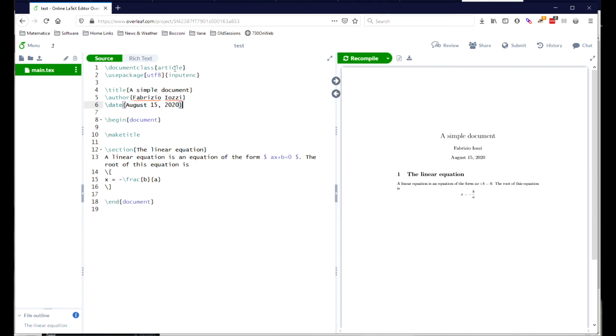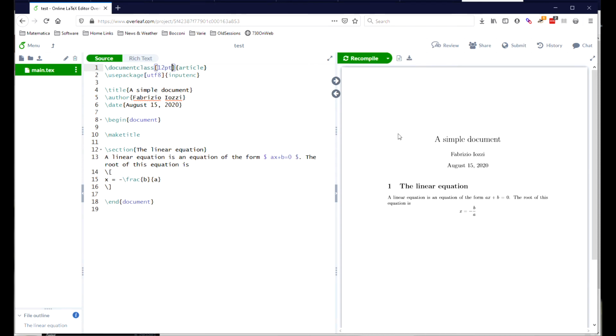The document class accepts some options. For example, you see that on the right, the output is displayed using a 10-point font. If you want a larger font, then you can go here and open and close a pair of brackets and then type 12pt. In this way, after recompiling, you see that the text got larger than before.